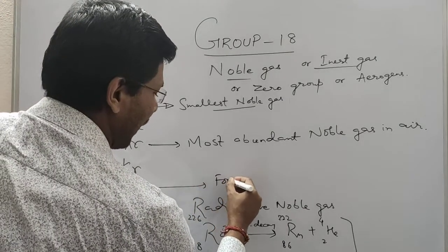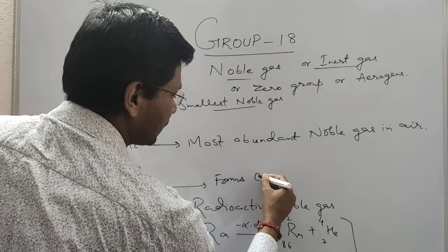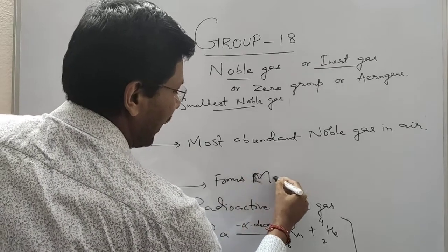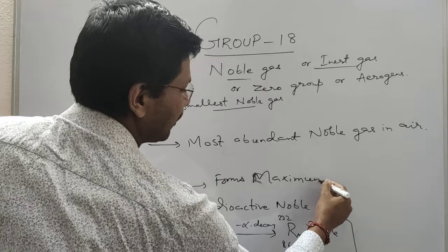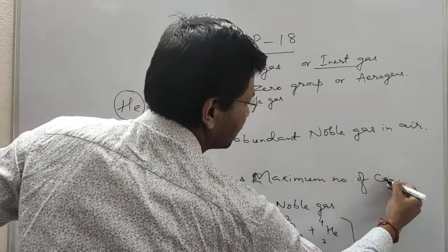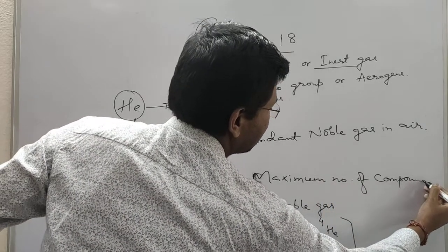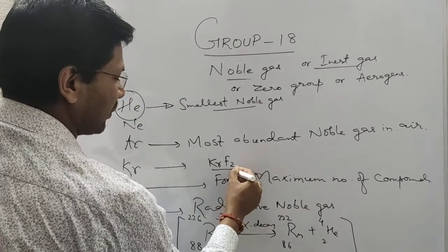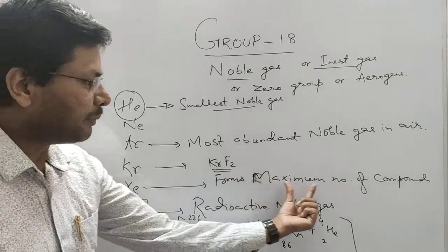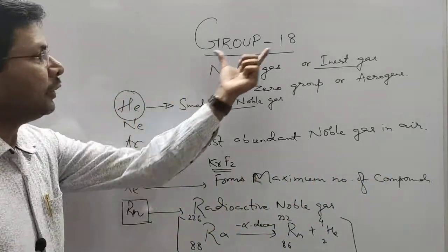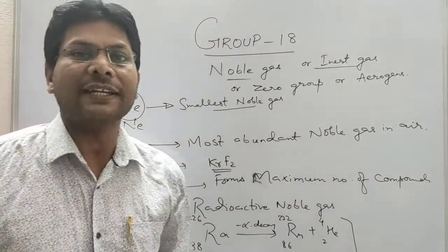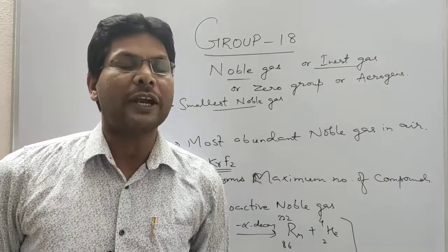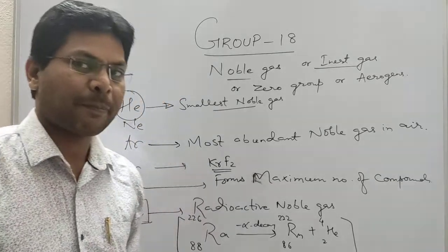Xenon forms the maximum number of compounds. Only one compound of krypton is known, that is KrF2. Xenon forms the maximum number of compounds among noble gases because its first ionization enthalpy is very close to the ionization enthalpy of oxygen.